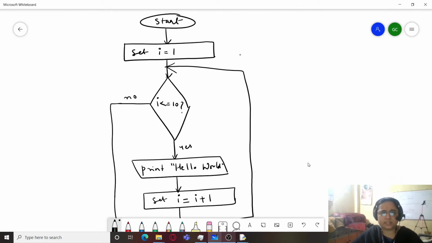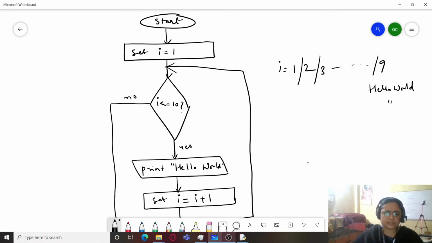So here we see I equals 1. Is I less than equal to 10? Yes. Print hello world. Set I equals I plus 1. So I is now set to 2. Go back again, check the condition. Yes, the condition is true. Again print hello world. Increment the value of I. And this will continue till